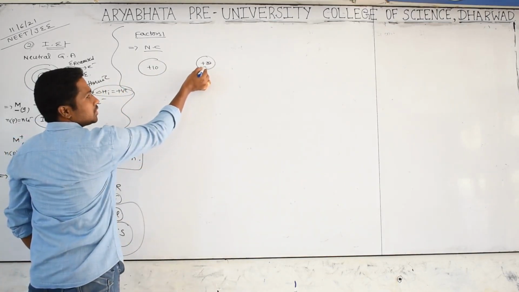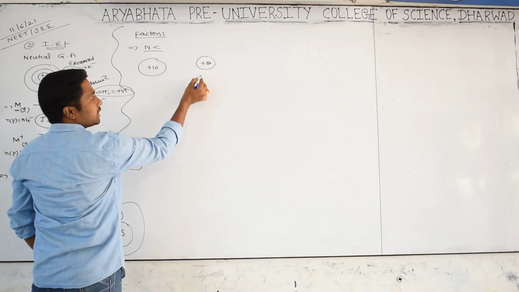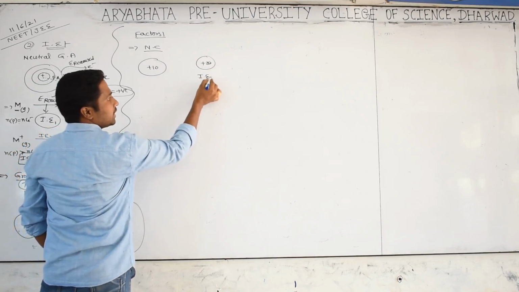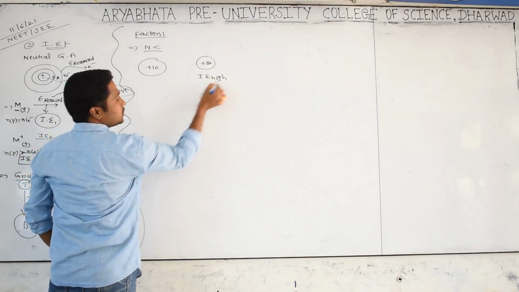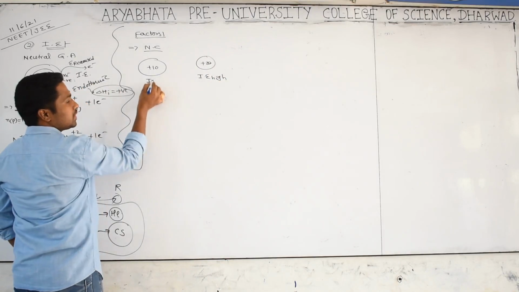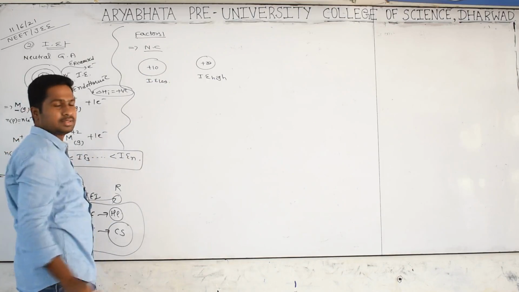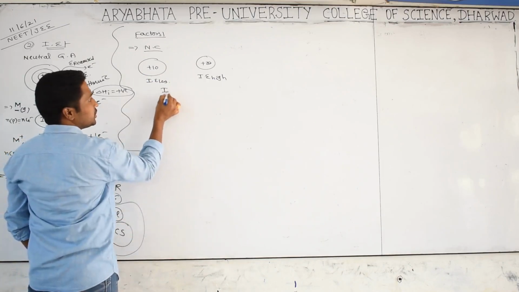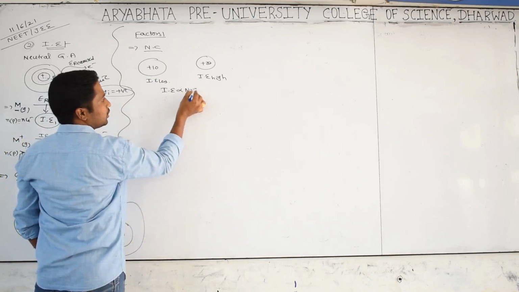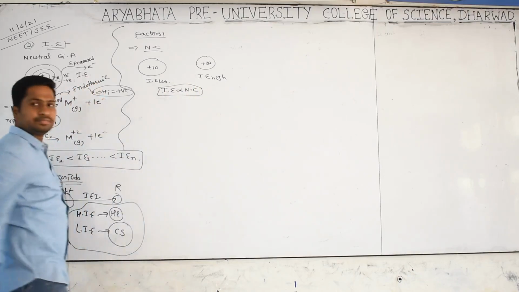Yes, more nuclear charge, more force of attraction. With more force of attraction, to remove an electron the required energy will be high. Here, less nuclear charge, less force of attraction. This way, to remove an electron the required energy will be less. That is why ionization energy is directly proportional to nuclear charge.